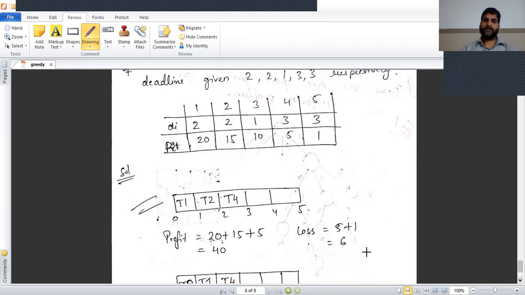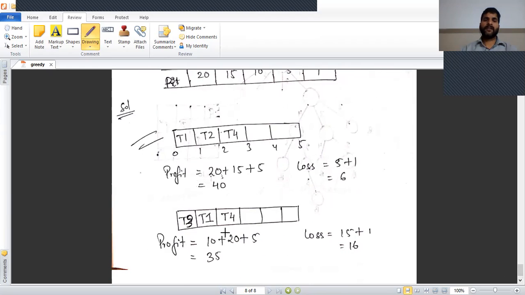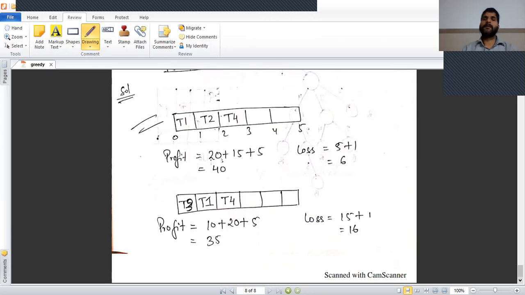Now schedule the tasks T1, T2, T4. Here the total profit equal to 40 and loss equal to 6. Similarly, we take the other schedule T3, T1, T4. In this schedule, we get a profit equal to 35 and loss equal to 16. Now we can schedule the next problem, and we observe that we find the maximum profit, which is the better scheduling process. This is the task scheduling problem.